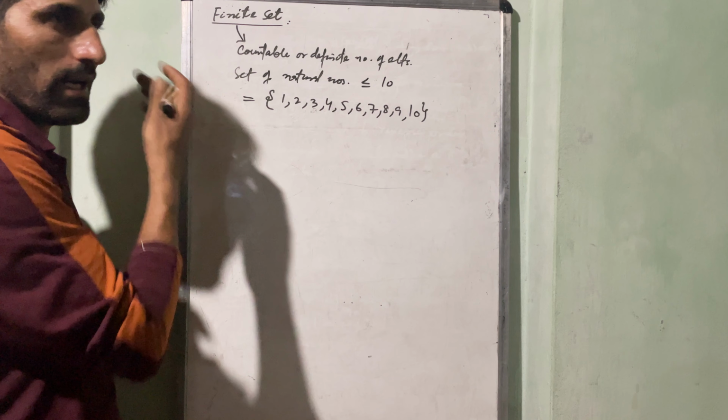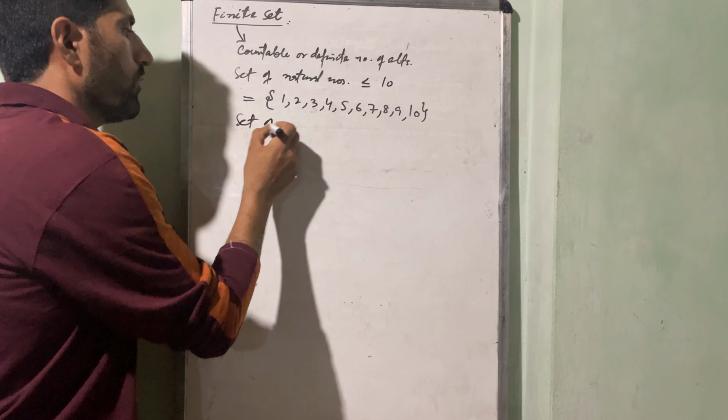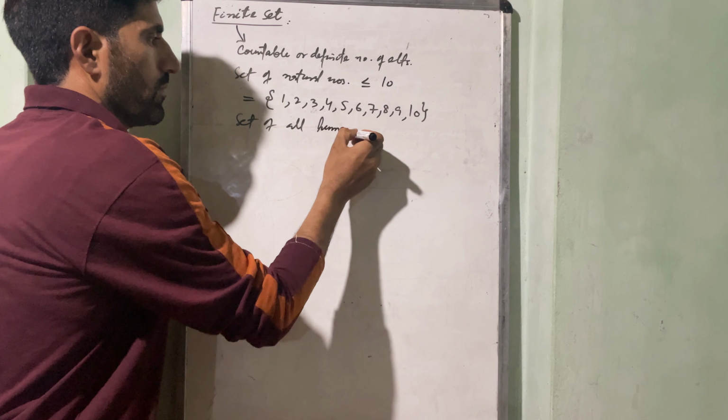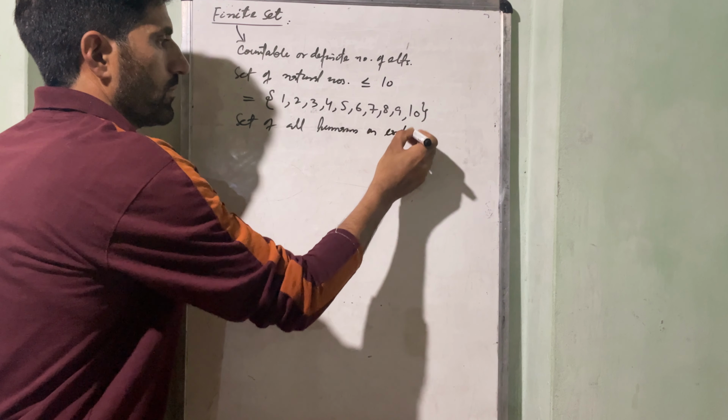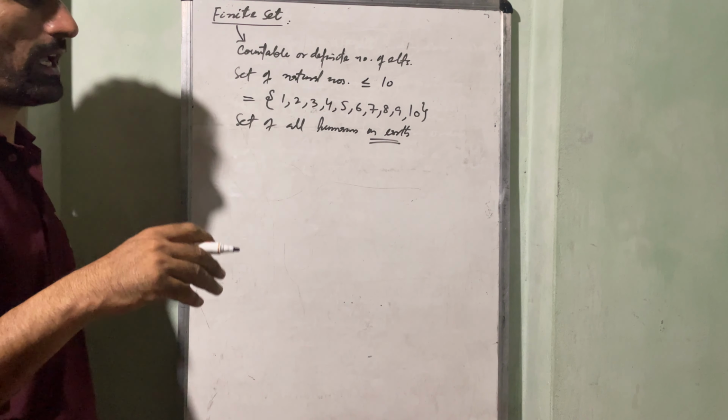Also you can represent, say, the set of all humans on earth. जमीन पे कितने ह्यूमंस रहते हैं, that is also a finite set. So you may be thinking that humans are infinite in number. No, but it is possible by means of census. We are able to calculate the number of humans living on the earth, living in different parts of the world.